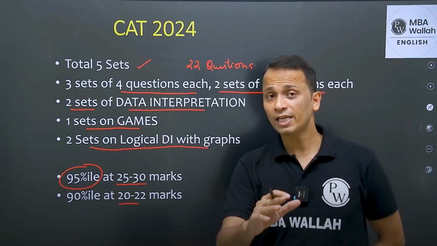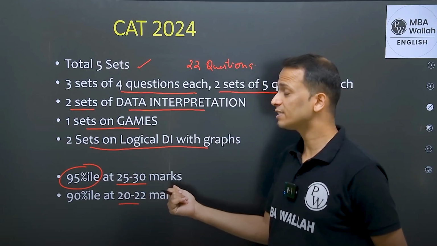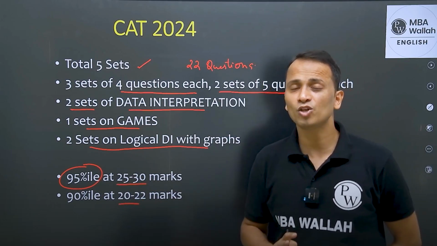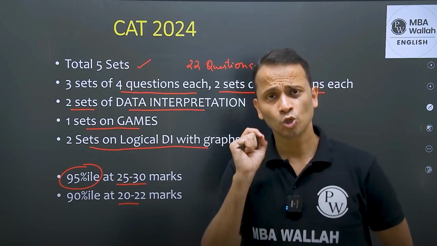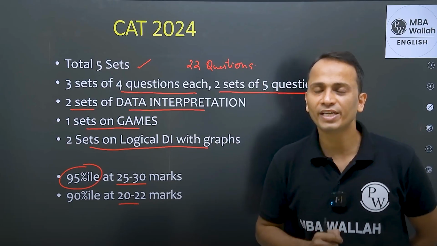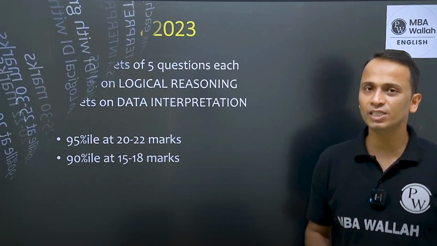Now I'm not telling you that if you get the same marks, you'll get the same percentile. No, not for CAT 2025, because nobody can tell you. You will understand it in a few minutes if you look at CAT 2023. So this was CAT 2024. Now looking at CAT 2023.